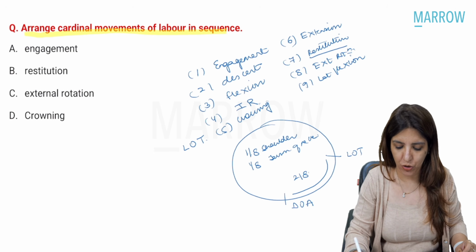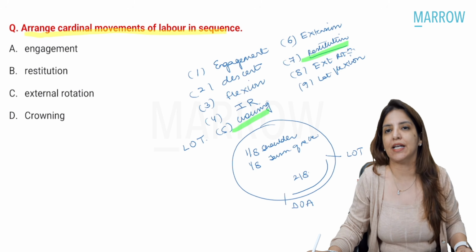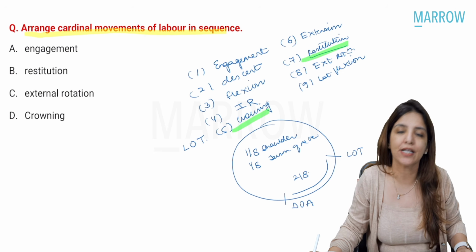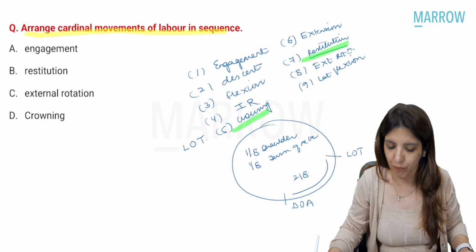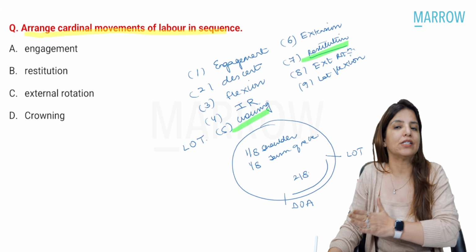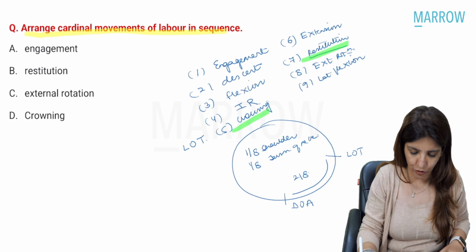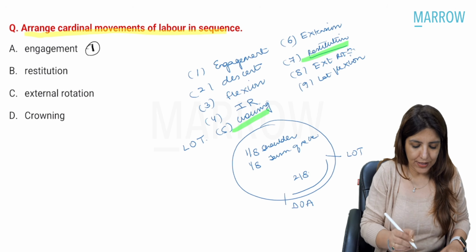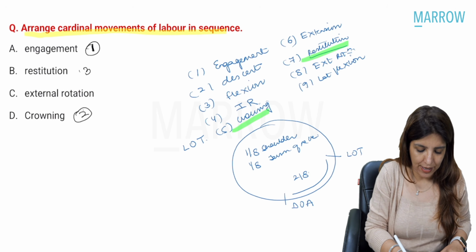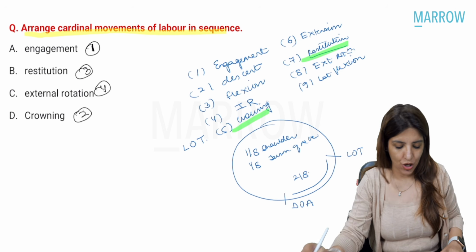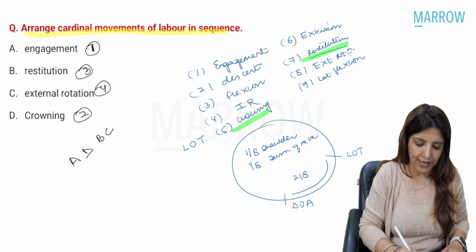Please, a very important thing which you have to remember: these days crowning and restitution are not taken as separate cardinal movements. The higher textbooks do not take crowning and restitution as separate cardinal movements. So this is the order in which cardinal movements happen. Let us arrange them. Engagement, that's the first step, right? Then there is going to be crowning. Then there is restitution, and then external rotation. So your arrangement is going to be capital A, D, B, and C.